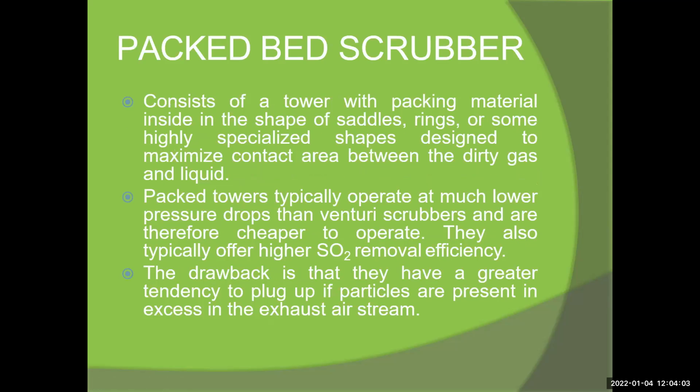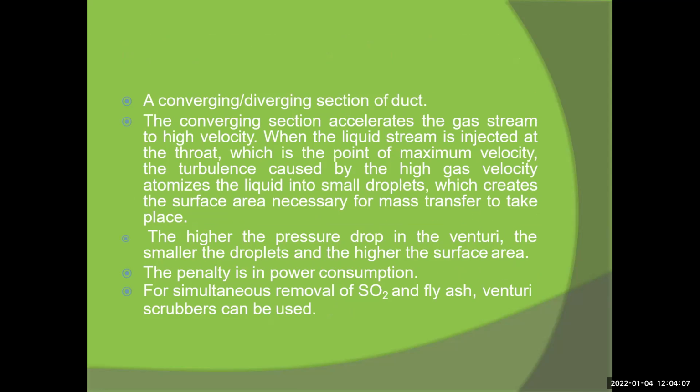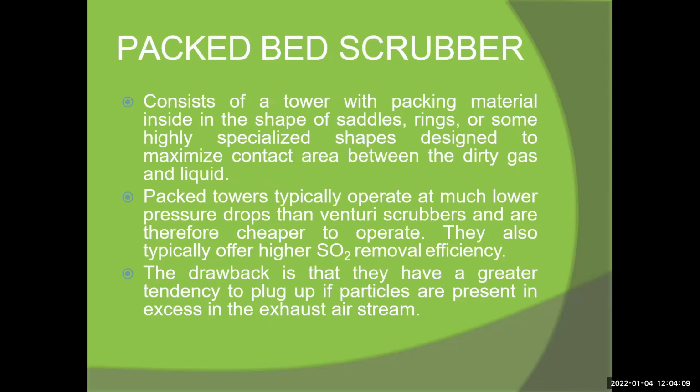Then the packed bed scrubber consists of a tower with packing material inside, in the shape of saddles, rings, or some highly specialized shapes, designed to maximize contact area between the dirty gas and liquid.